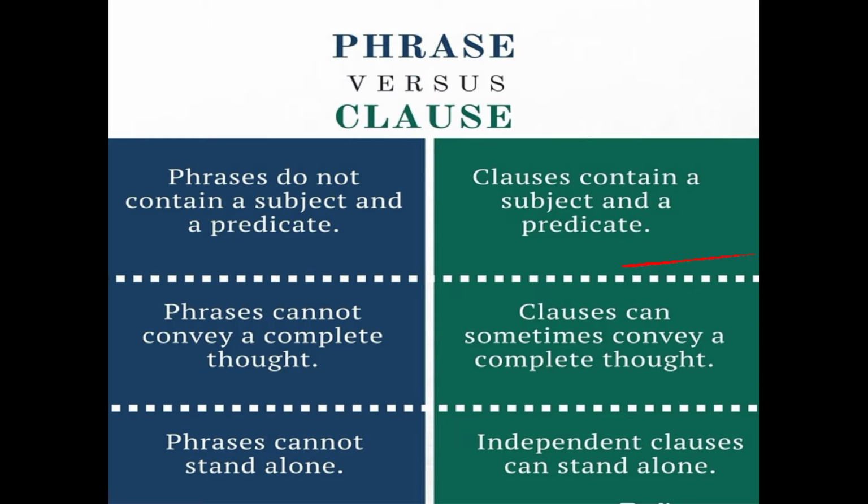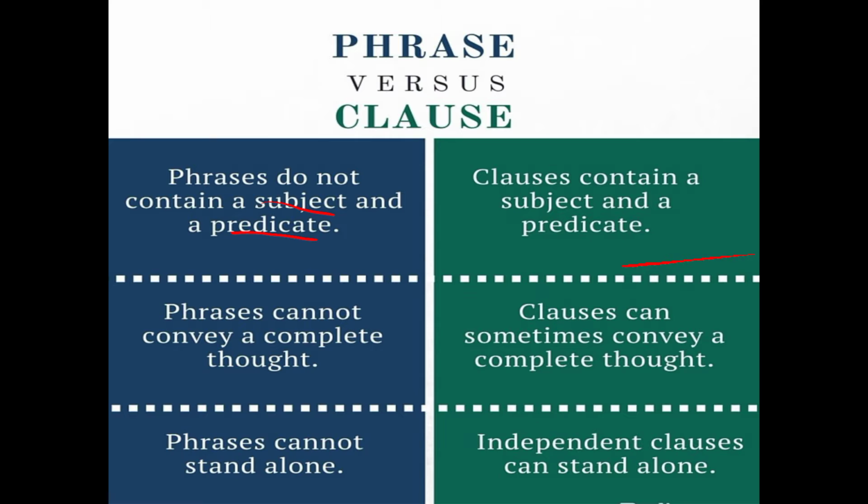A phrase is a group of words, and a clause is also a group of words. This is the common thing: both have groups of words. But the difference between these two is that a phrase will not have a subject and a predicate. What it means is that it will not have a subject and a verb. This is the main thing you have to see. It will have more than one word because it has to fulfill the criteria.